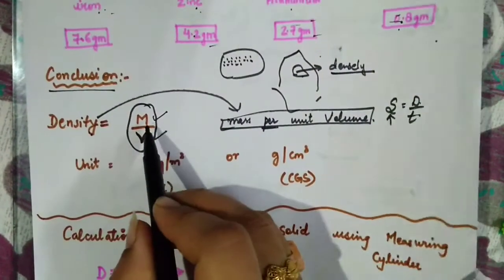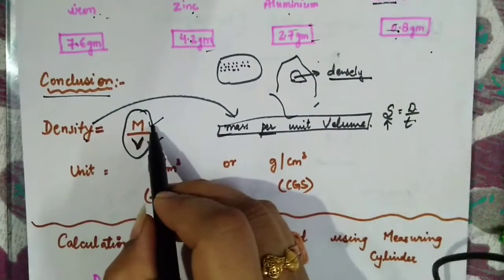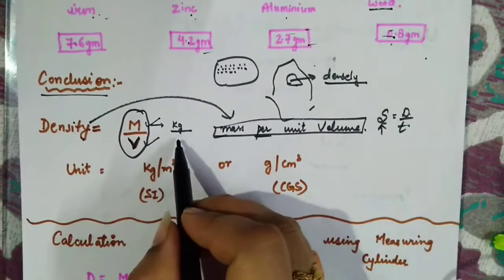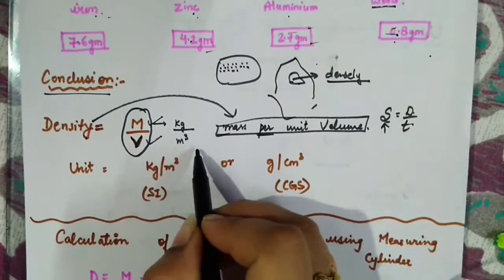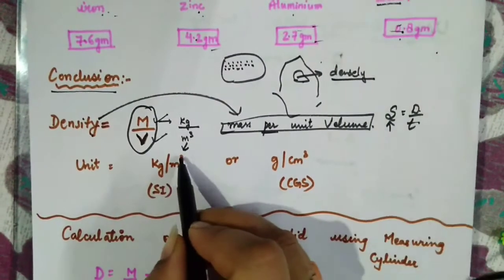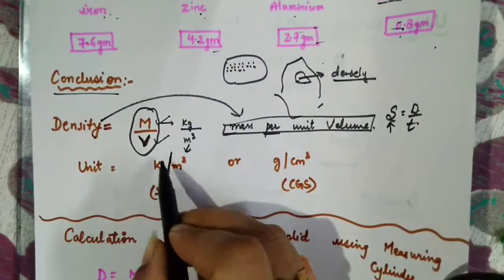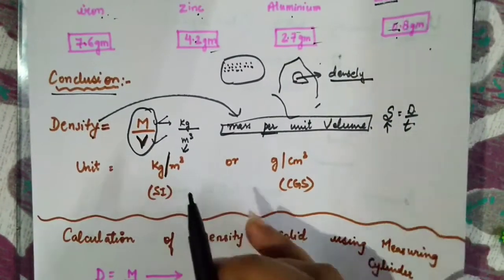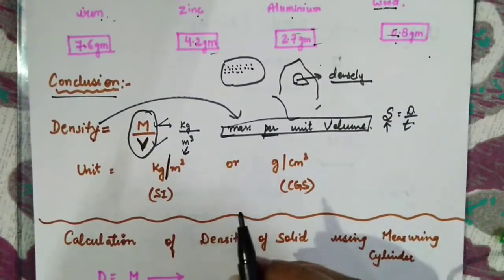Density formula is mass upon volume. Unit of mass is kg. Volume, we already know in maths, it is meter cube. So what is its unit? Kg per meter cube. And why is this per sign there? Because volume was in the denominator. So this is its unit, the standard unit which is accepted worldwide.